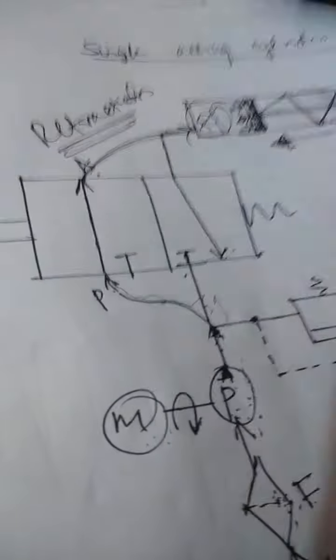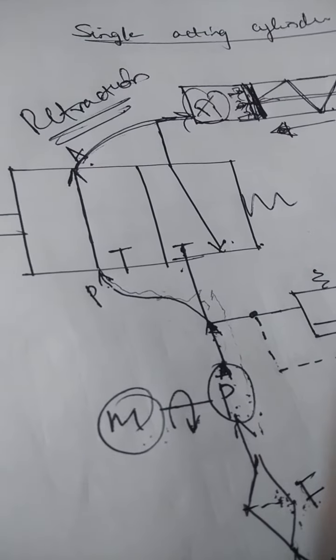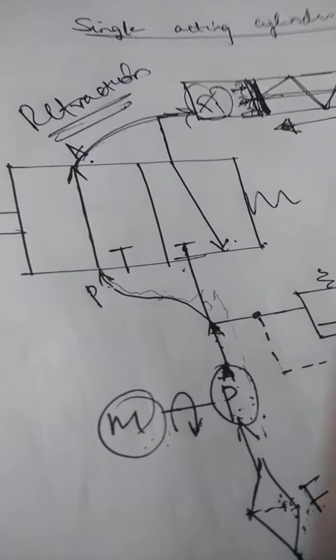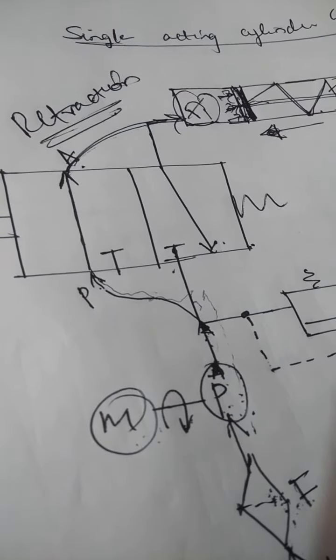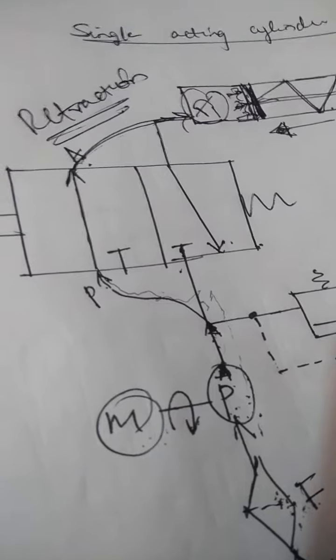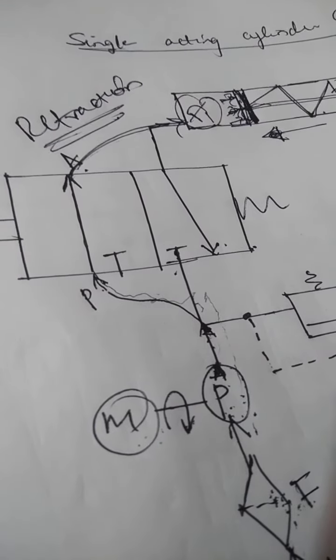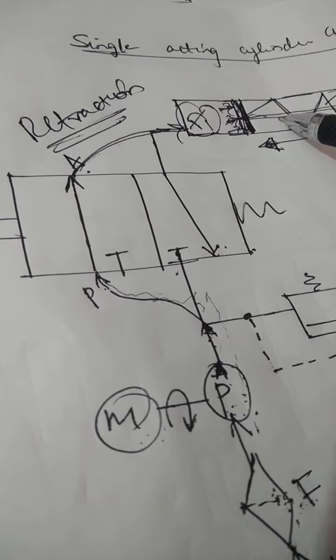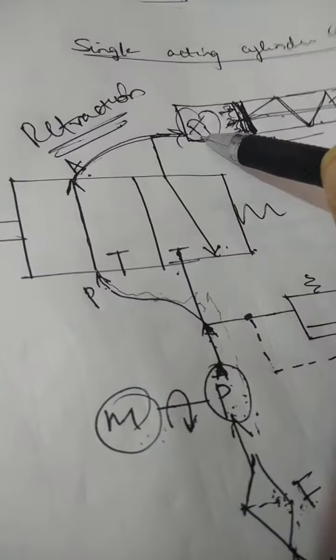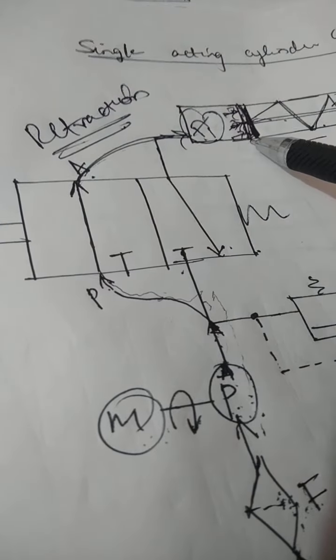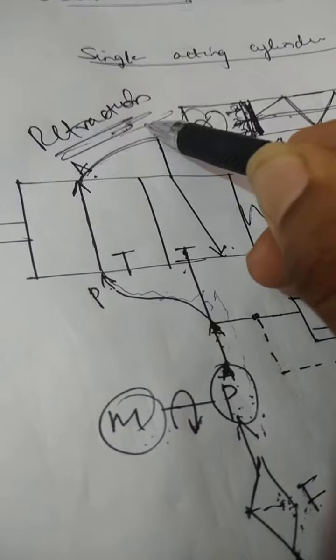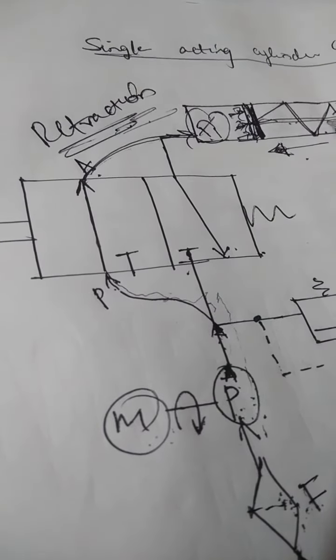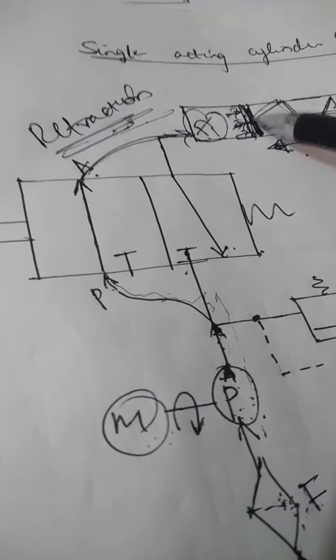Therefore, retraction means movement of the piston in the backward direction, whereas extension means the movement of the piston in the forward direction. Here one point is very much clear, that the forward movement of the piston is possible due to the fluid pressure, whereas the backward movement of the piston is possible only due to the action of the spring. Therefore, we are calling this circuit a single acting circuit.